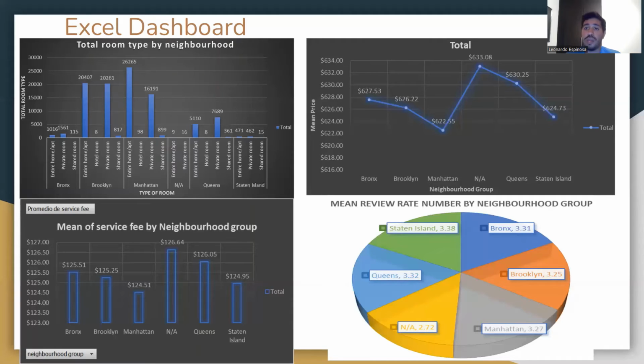And the last one is the mean review rate by neighborhood, which is how the hosts were reviewed in each neighborhood. The most liked one is Staten Island with 3.38 stars, and the lowest one is Brooklyn with 3.25. But as we can see in the other graphs, it's about the same for all of these neighborhoods. So this is the analysis for this part in Excel.